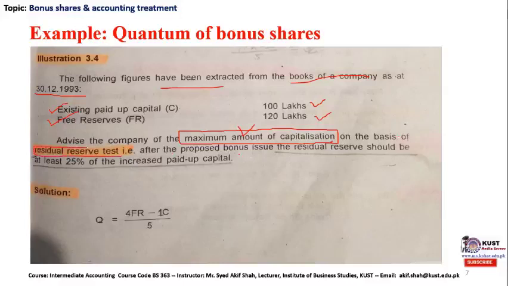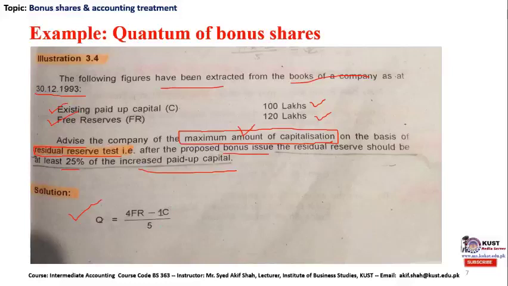After the proposed bonus issuance, the residual reserve should be at least 25% of the increased paid up capital. With the help of quantum of bonus share issuance, we derived a formula in our previous section: quantum is equal to free reserve multiplied by 4 minus 1 into the existing capital divided by 5.